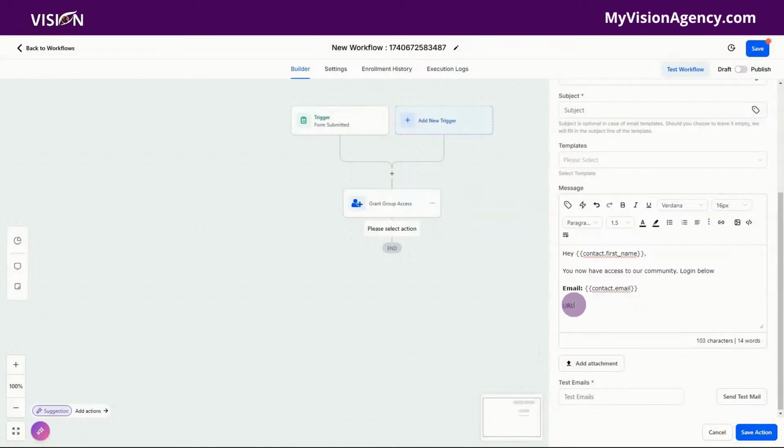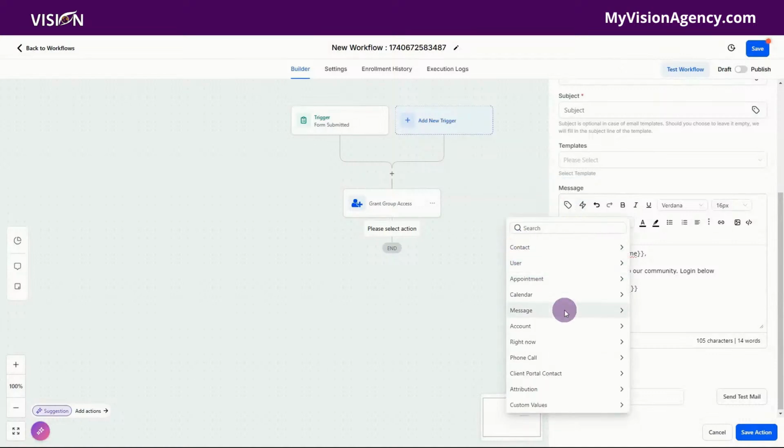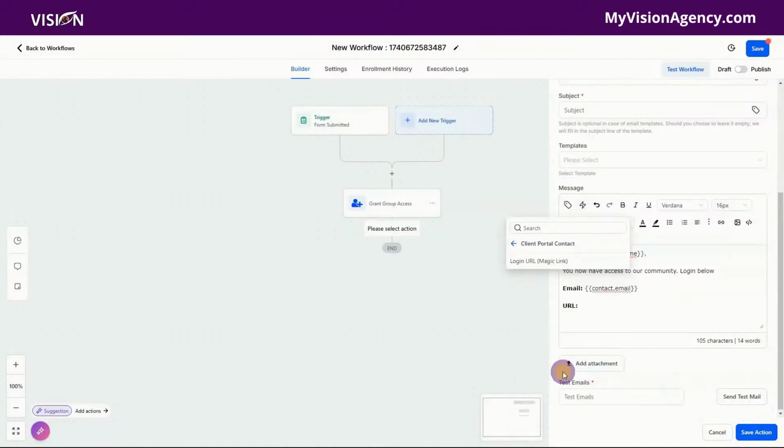Now I also want to put the URL, and we can even make this bold here. We want to come up here to custom values, client portal, and login contact magic link. What the magic link is, basically, it creates a link to the community they have access to, and it adds their email there. So all they have to do is click that link, and then it automatically logs them in there.